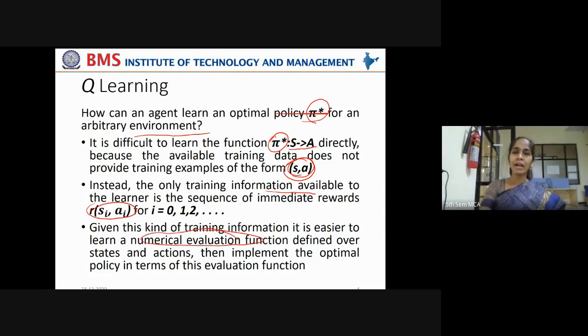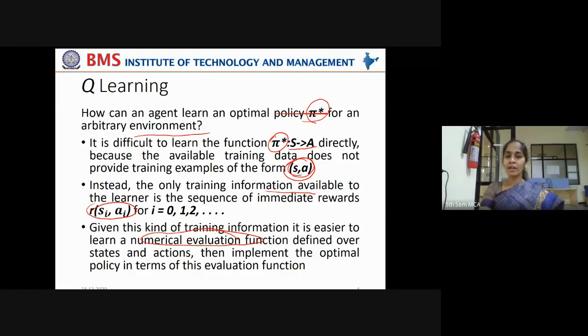If this kind of reward values are given to us, then it is actually easy to learn the appropriate function using which we can frame the control policy based on this numerical evaluation.